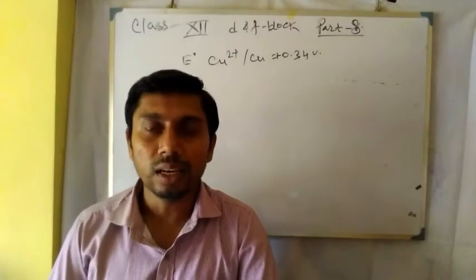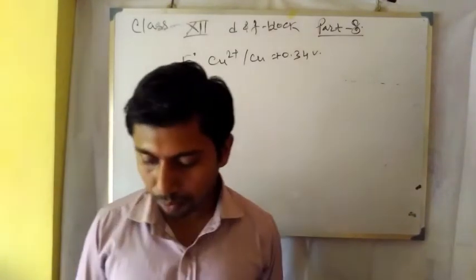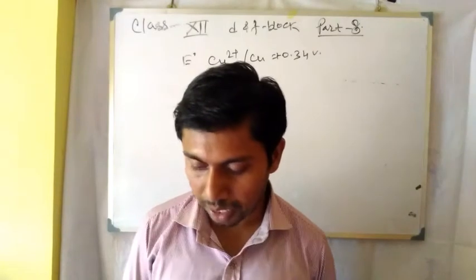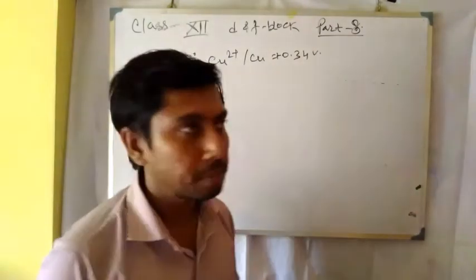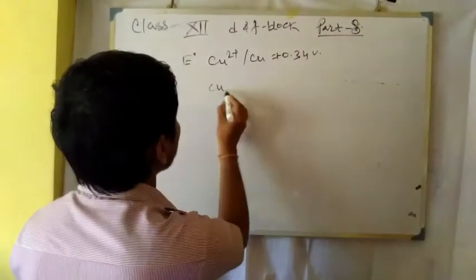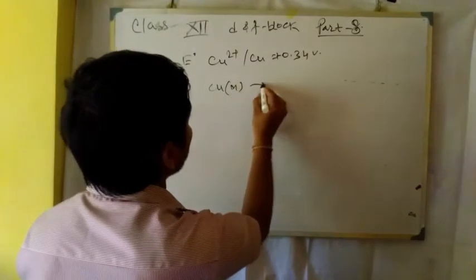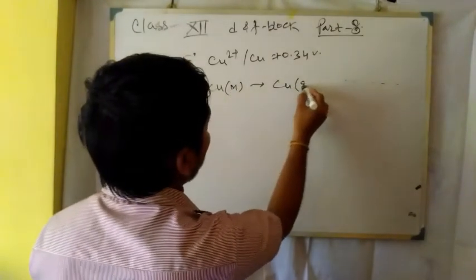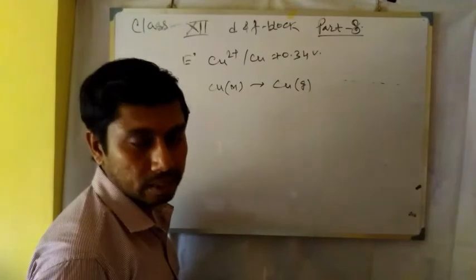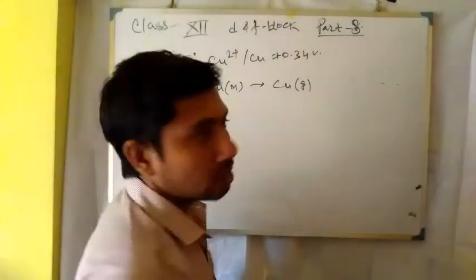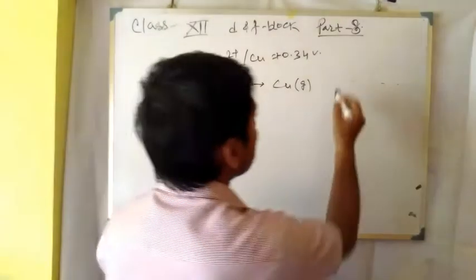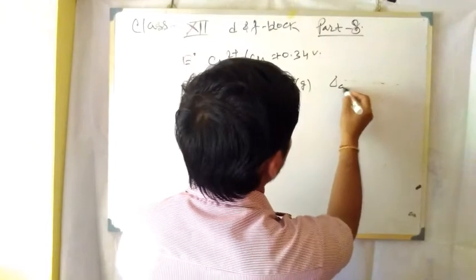Why is this less? From the metallic state, the steps are: copper metal to copper gaseous atom. Here energy is required, which is known as delta atomization.